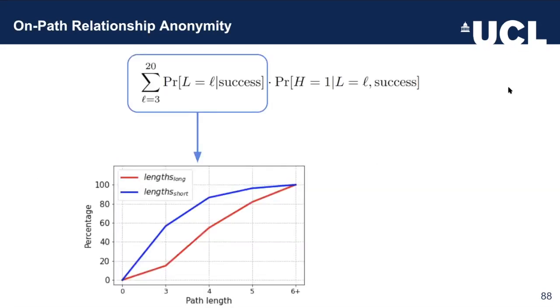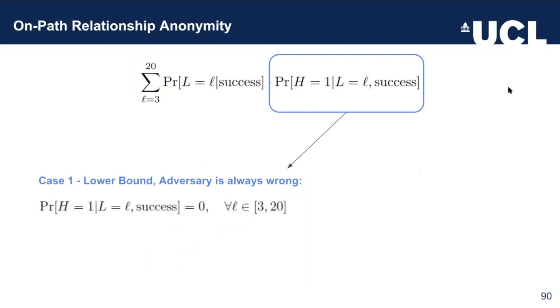So the first part of this probability is directly extractable by the measurement we had earlier, because this probability says what's the chance of a path being of length L. And this probability, as we said, varies from 15 to 56.65%. The second part says what is the probability of me being the first hop among all possible hops.